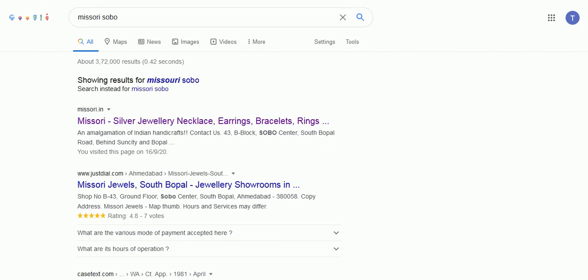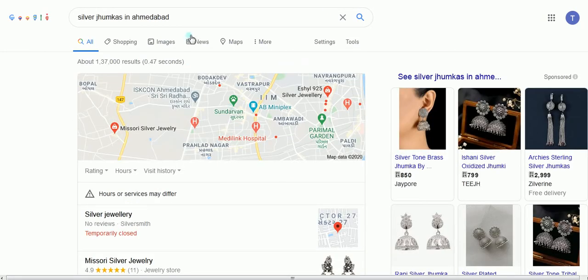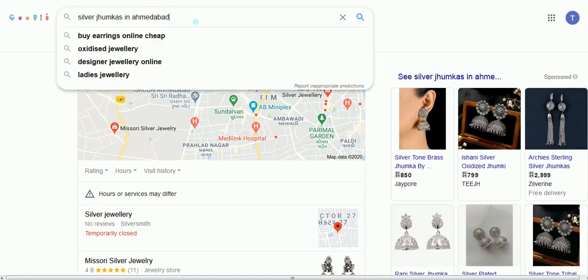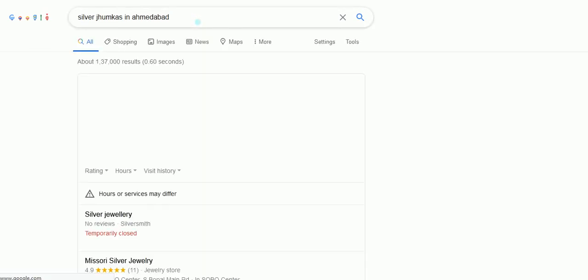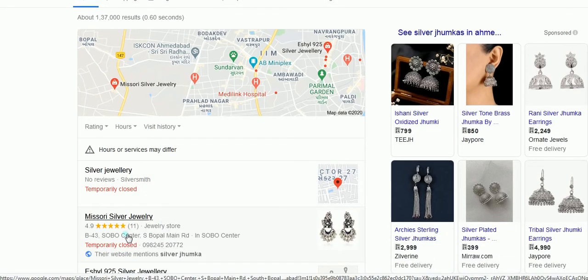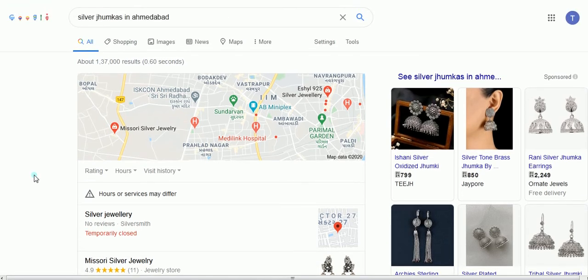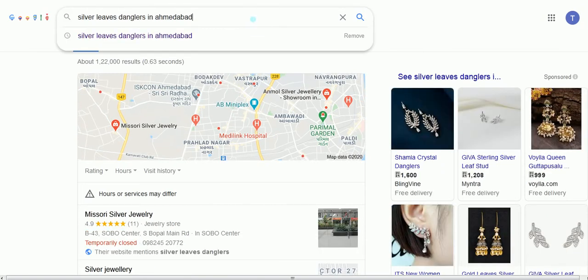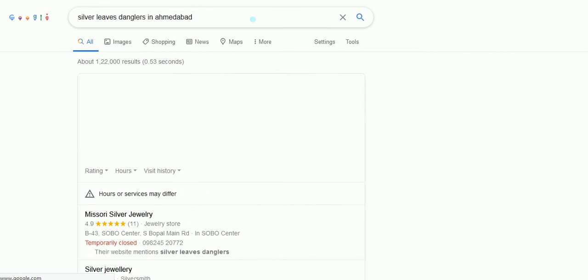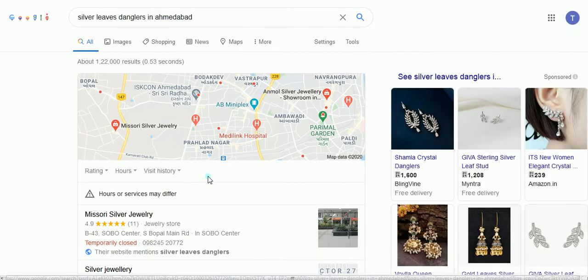Now I can show you on category level also. If I search silver jhumkas in Ahmedabad and I'll just click enter, here again you can see Missouri silver jewelry. So the store name can be seen, so they have done the category level SEO also very properly. Same way if I go on product level, so here I am putting their products name. One of their products name is silver leaves danglers in Ahmedabad. So if I search with this name, here again you can see Missouri silver jewelry.